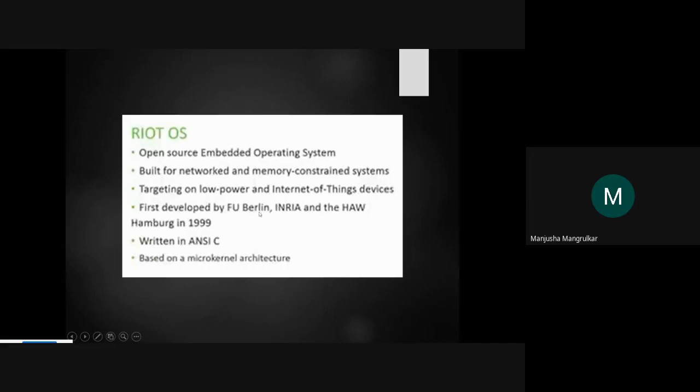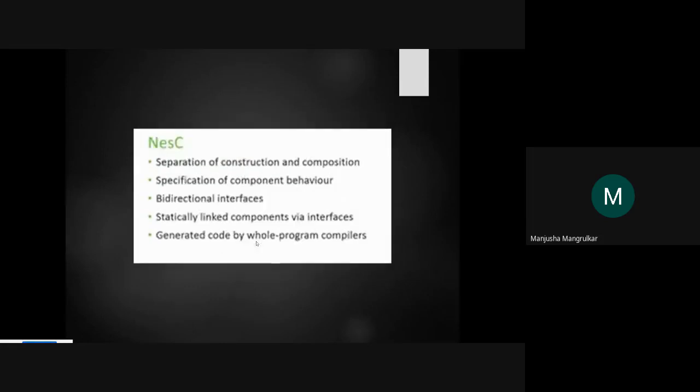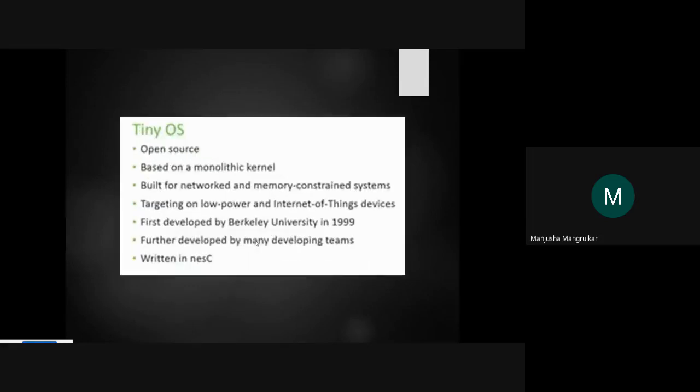It was developed by Emmanuel Baccelli, Oliver Hahm and others in 1999, and is written in ANSI C, based on a microkernel architecture. RIOT is microkernel architecture. Tiny OS is monolithic kernel architecture, and Contiki is modular architecture.